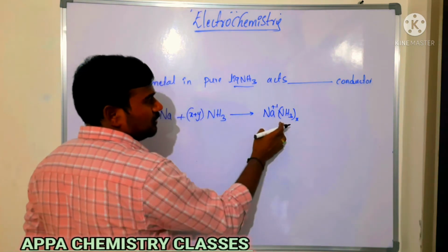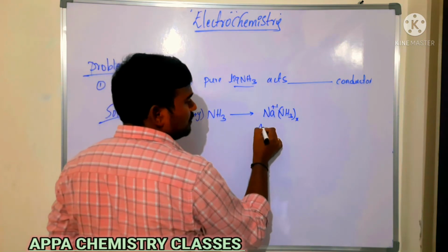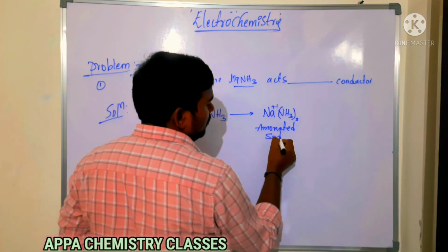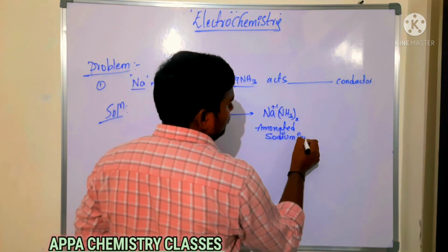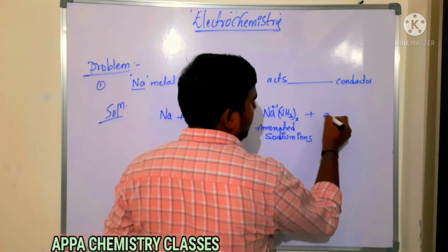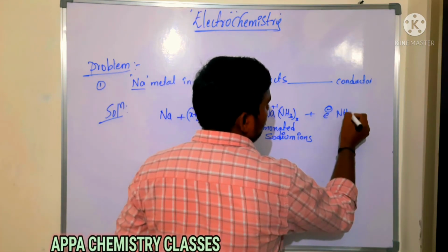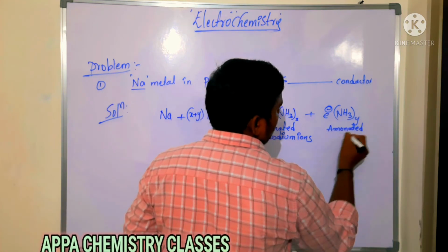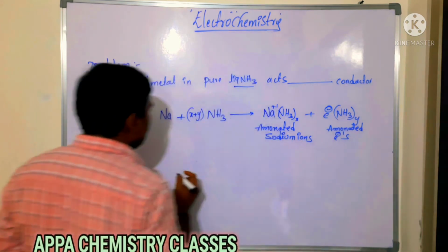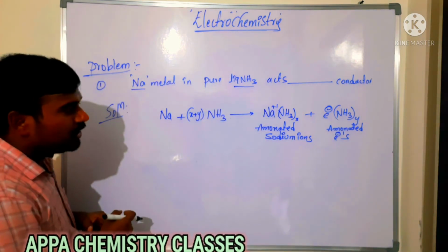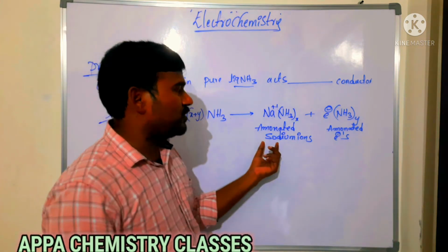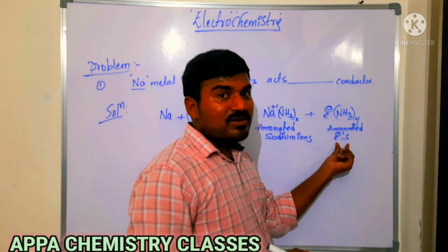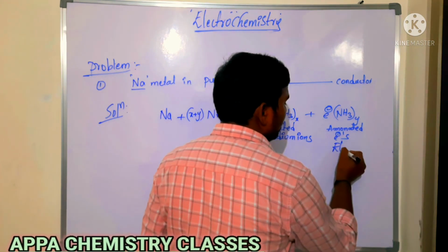So X moles of ammoniated sodium ions we are getting, along with ammoniated electrons. Whenever sodium metal is dissolved in pure liquid ammonia, 2 species are formed, ammoniated sodium ions and ammoniated electrons. Electrons are formed, so it acts as what? Electronic conductor.